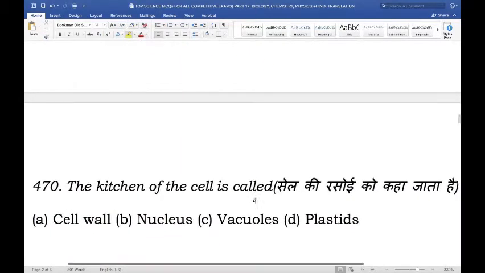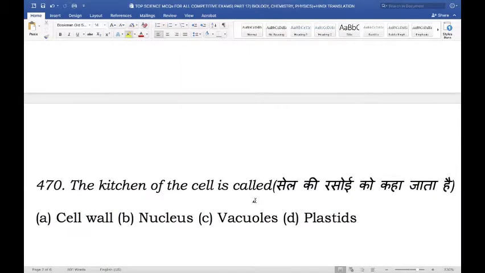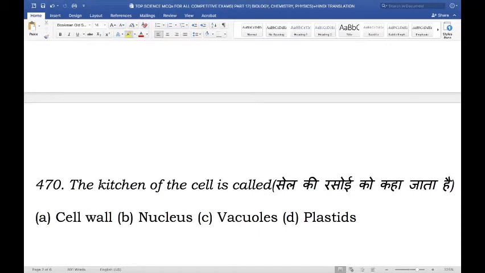Moving on. The kitchen of the cell is called. So, which part of the cell is known as the kitchen of the cell? Is it the cell wall, the nucleus, the vacuoles, or plastids? And the right answer here is plastids.